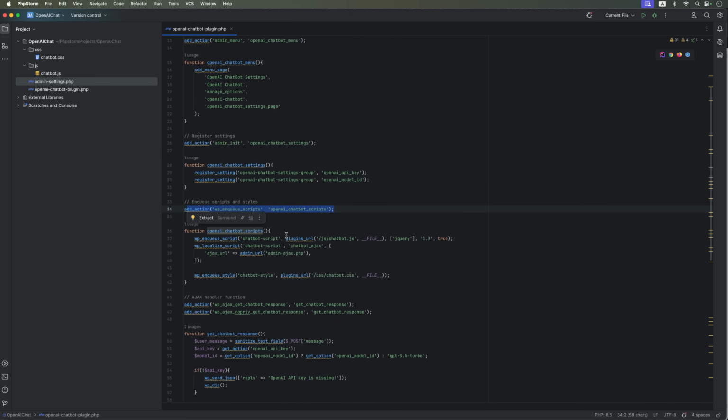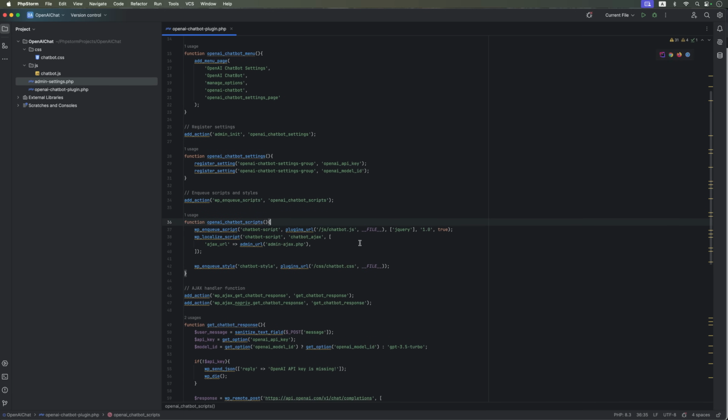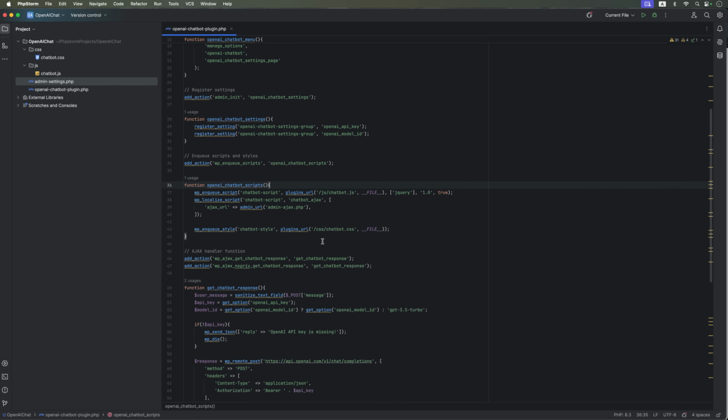Then we connect the scripts. Specifically, a JavaScript file that uses jQuery and Ajax. This will handle the real-time interaction with the chatbot, processing whatever we type into the chat window.